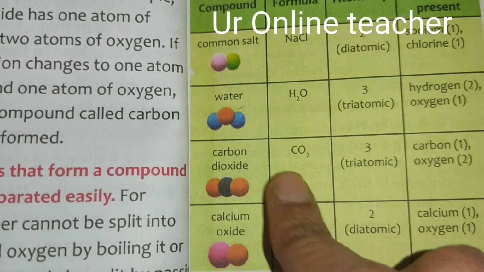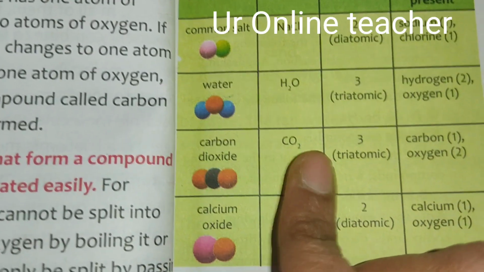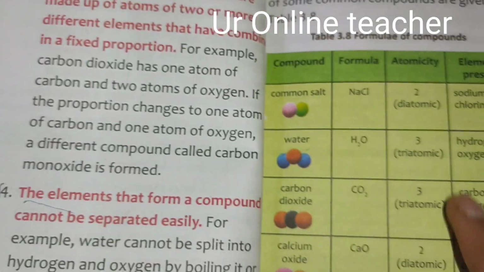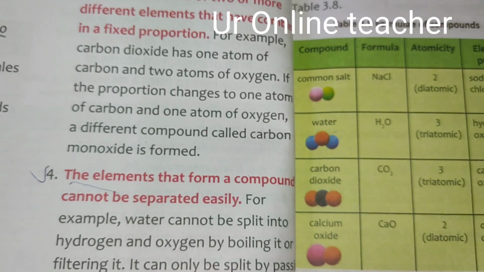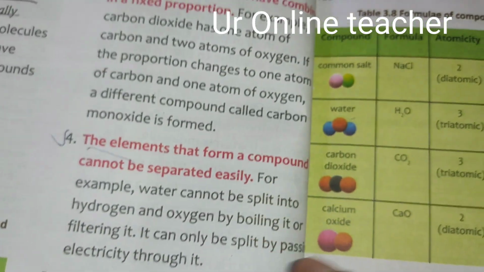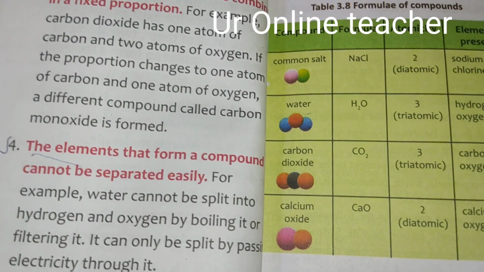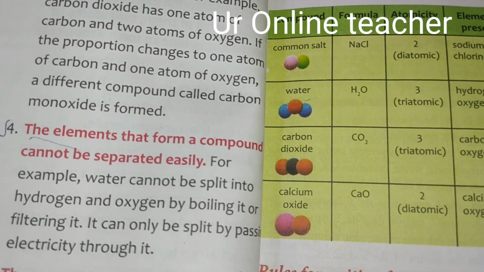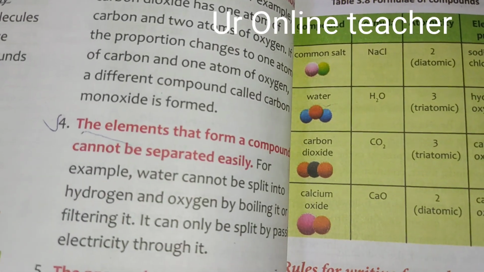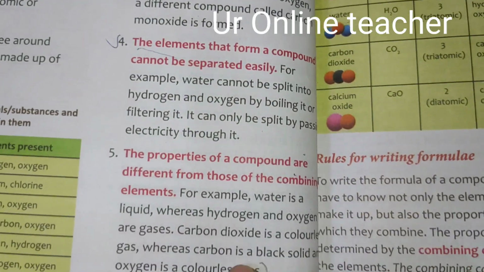For example, carbon dioxide, its formula is CO2. We can see here CO2. So one atom of carbon and two atoms of oxygen are combined together. So it is a triatomic molecule. So they will be combined in a fixed proportion. The elements that form a compound cannot be separated easily. We cannot split the elements in a compound easily. We cannot split water into hydrogen and oxygen. Though we boil it, filter it, we cannot split it. Only by passing electric current can we split it.